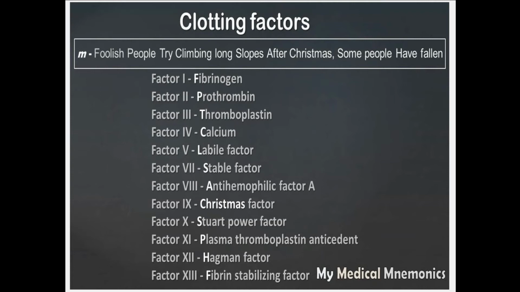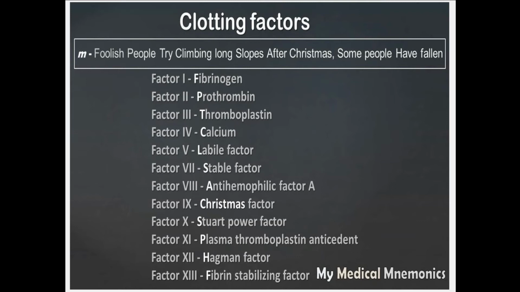Foolish people try climbing long slopes after Christmas. Some people have fallen. If you remember this line and have some information about the factors, for example, factor 1, fibrinogen, it is associated with foolish. Sometimes we know the names but forget what factor 1 is. Then factor 2, prothrombin, you can memorize with people, foolish people.